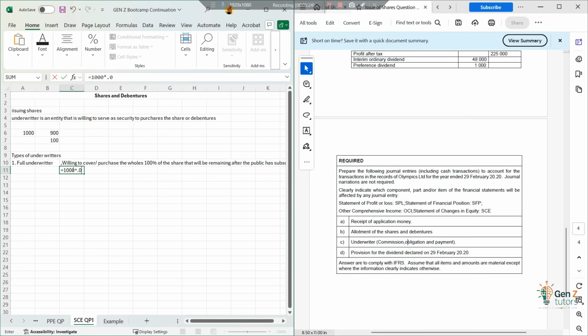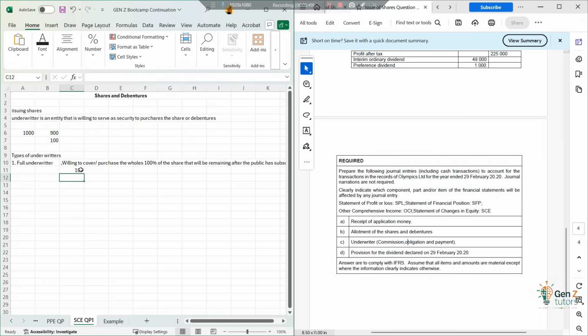Then they get a discount in some sense, basically 20%. Depending on how much you are issuing the shares for, let's say each share is 5 rand, they will get 100 rand.